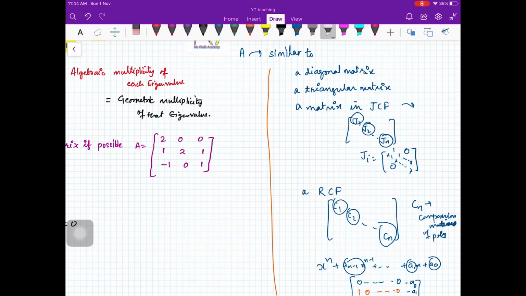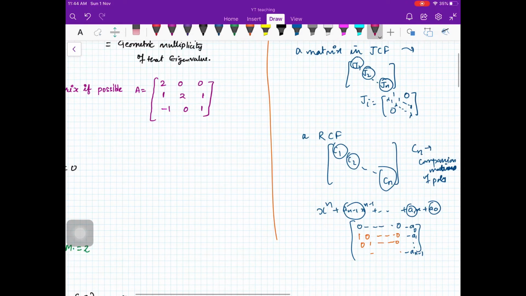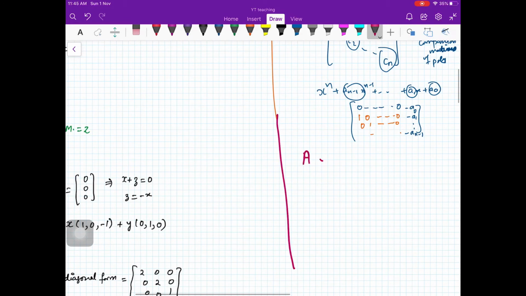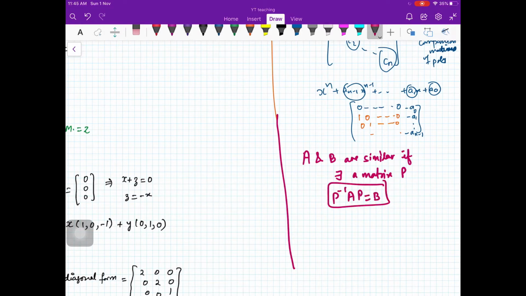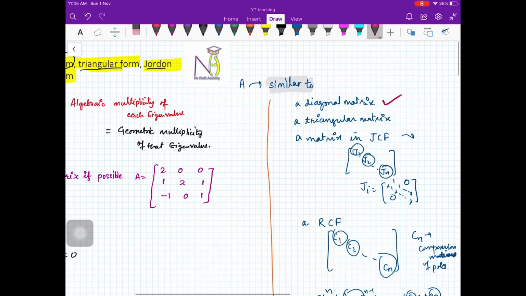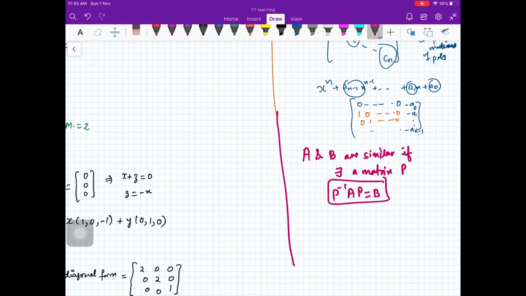Now the question is, what is the meaning of similar to? We say that A and B are similar if there exists an invertible matrix P such that P inverse AP is equal to B. So whenever you say diagonalizable, it means there exists an invertible matrix P such that P inverse AP is a diagonal matrix. When you say triangularizable, it means there exists a matrix P such that P inverse AP is a triangular matrix, and so on.